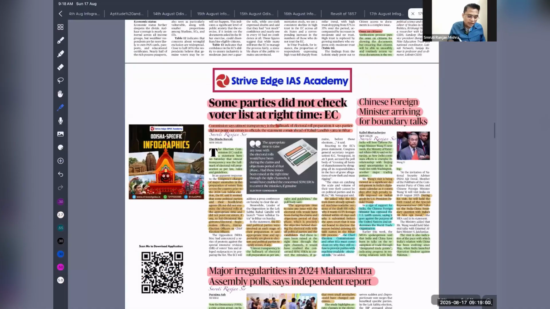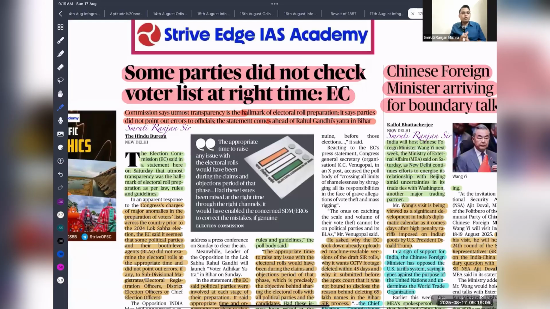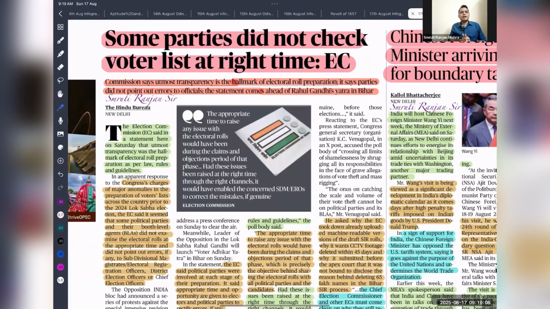So next, some parties did not check the voter list at the right time. This is what was said by the election commission. Recently, the leader of opposition Rahul Gandhi made an allegation against the Election Commission of India of indulging in voter fraud and promoting irregularity to support the BJP government.